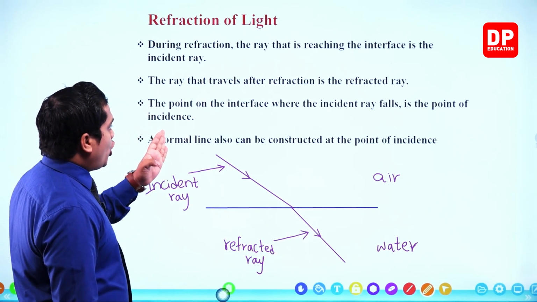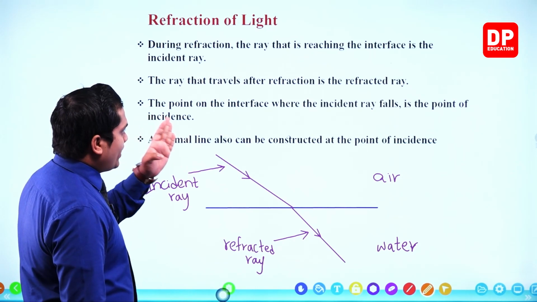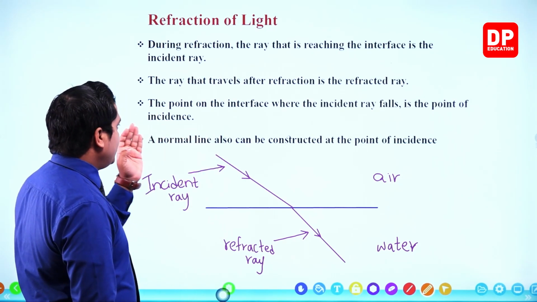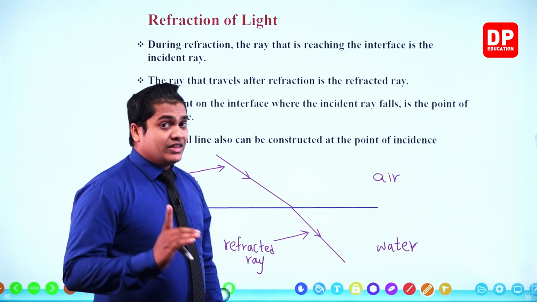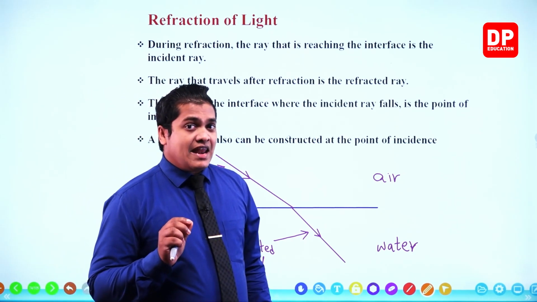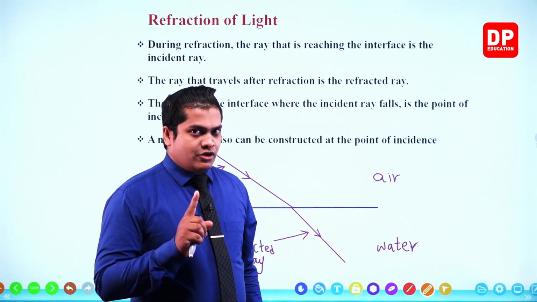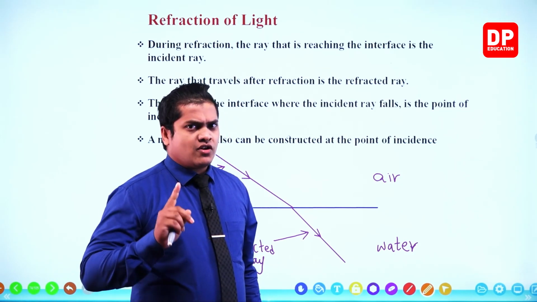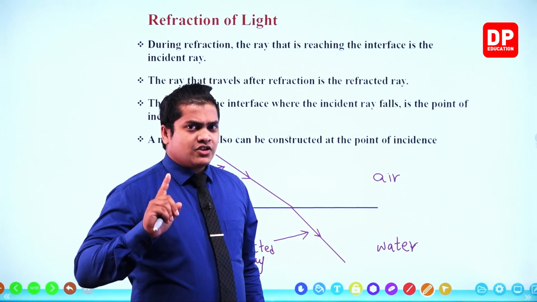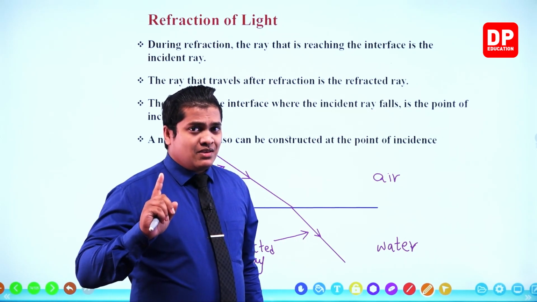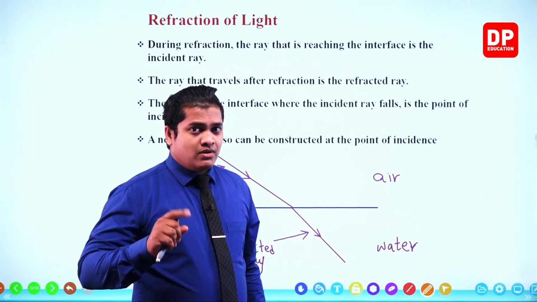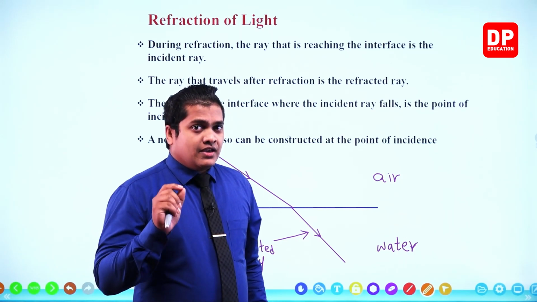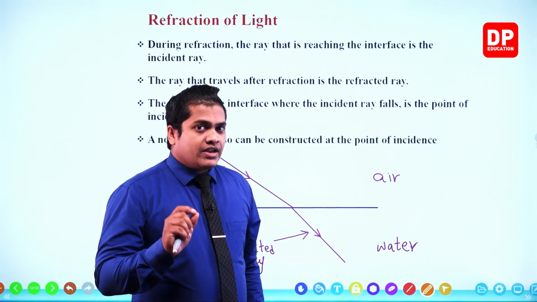The point on the interface where the incident ray falls is the point of incidence. In the same way as a reflection, my dear children, can you remember when we were discussing the reflection of plane mirrors, reflection of the laser beam using a plane mirror? Can you remember when you were drawing the ray diagrams also? We identified the point of incidence.